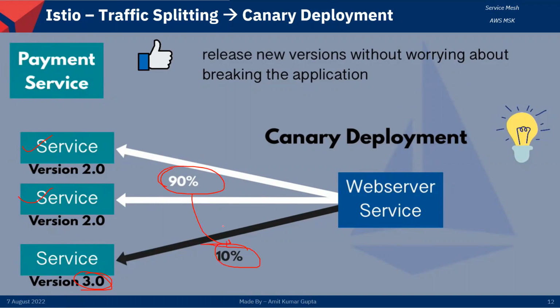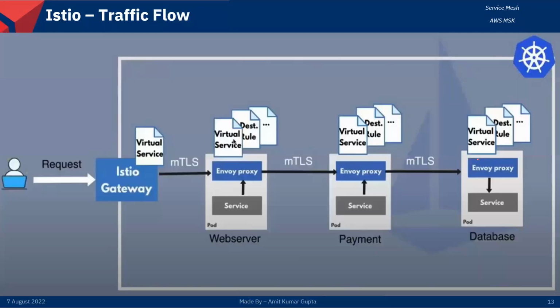If everything runs fine, then we can increase it slowly. So we can release a new version without worrying about breaking the application, right? And this is also called canary deployment, right?